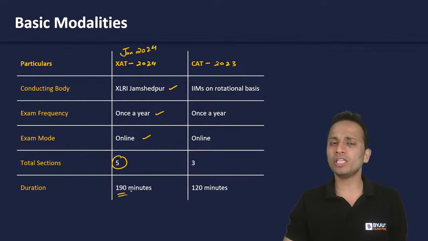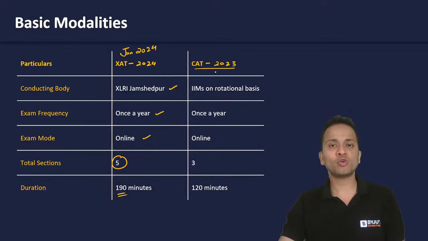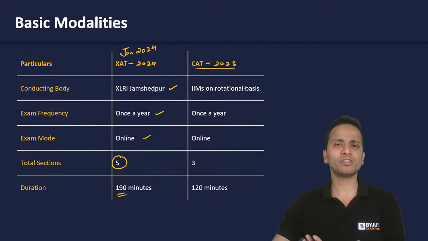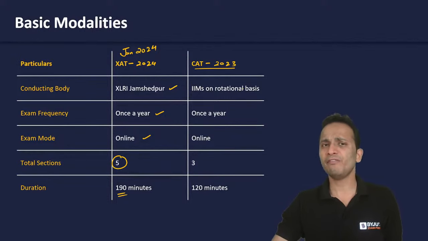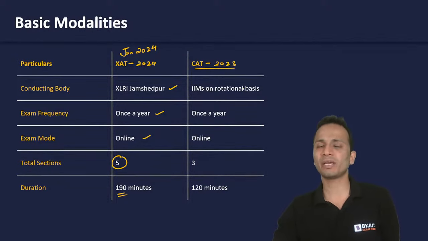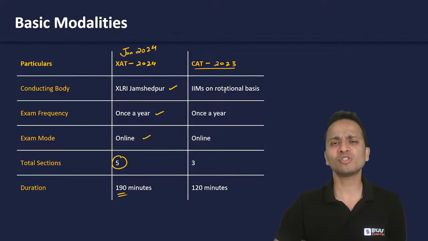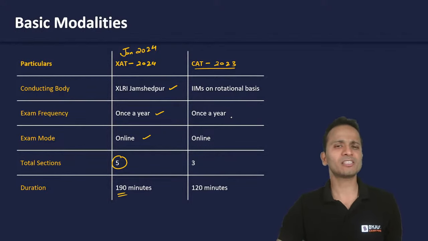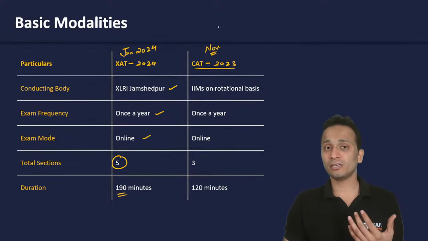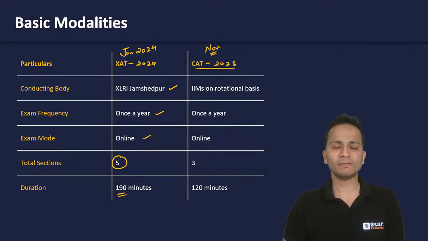Talking about CAT, on the other hand, all of you will be taking CAT 2023. The conducting body is the IIMs. Out of the first generation IIMs, every year a new IIM becomes the convener of the examination, so the conducting body is a different IIM on a rotational basis. Again, the examination is conducted once a year, generally in November, generally the third weekend of November. The examination mode is online, and the total number of sections is 3.